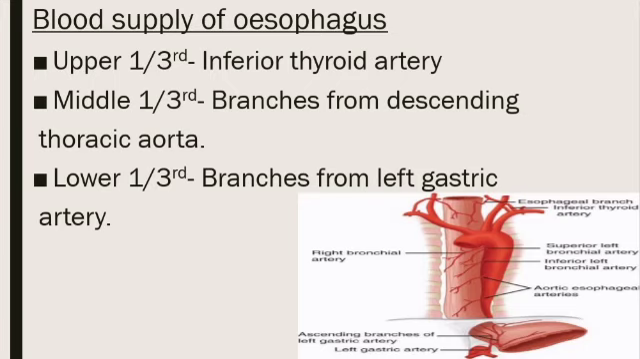Now we come to the blood supply of esophagus. The upper 1/3 part of the esophagus is supplied by the inferior thyroid artery, which supplies the thyroid gland and also gives a branch to the esophagus. The middle 1/3 is supplied by branches from the descending thoracic aorta, and the lower 1/3 is supplied by branches from the left gastric artery.